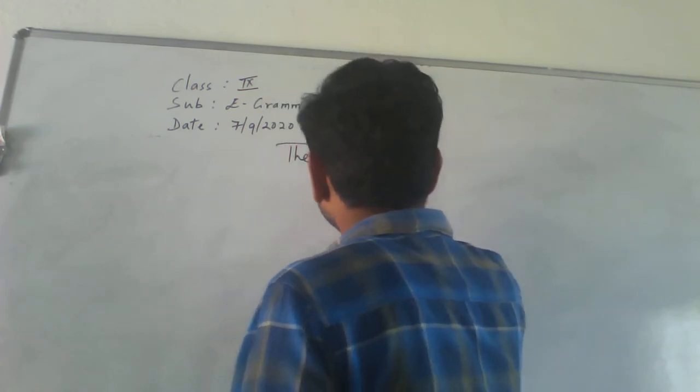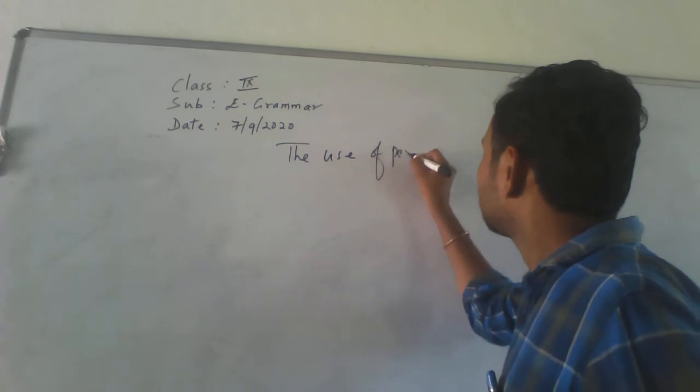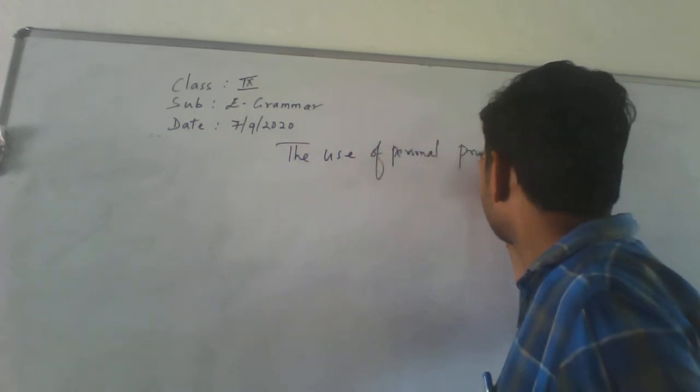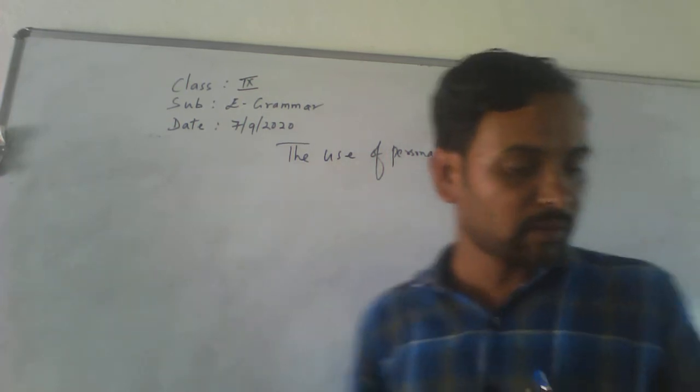Let us see the use of personal pronouns. Let's see how to use the personal pronouns.